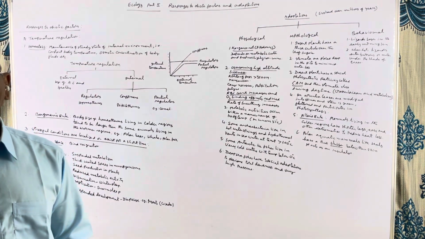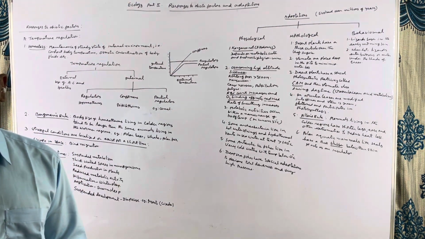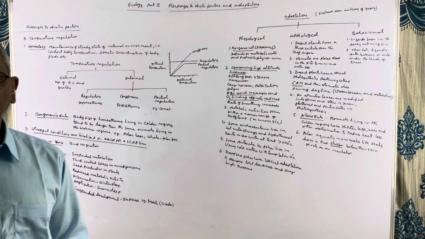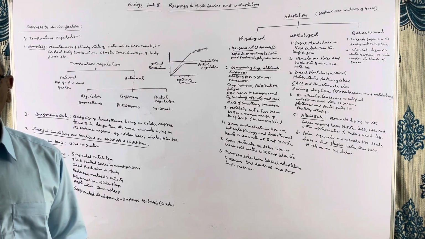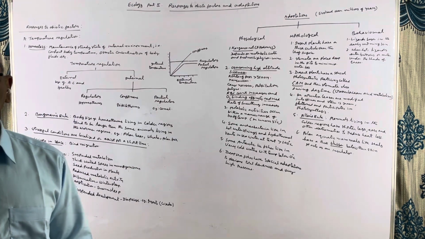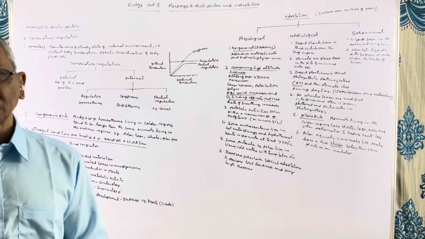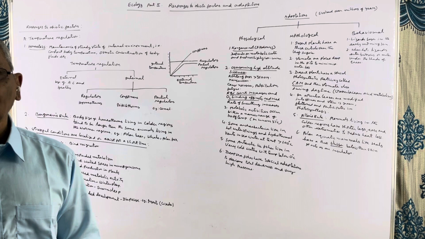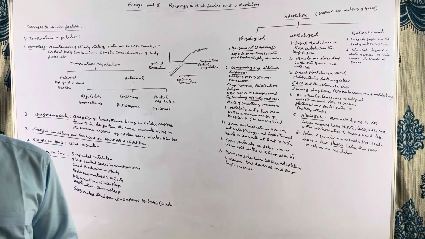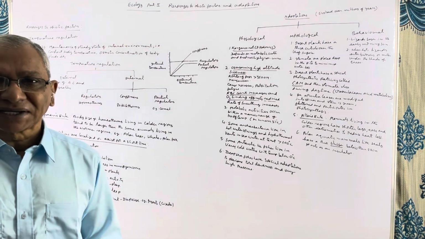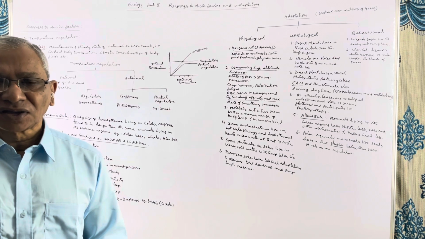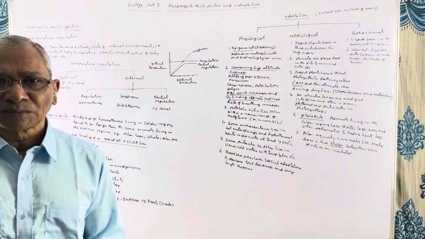In the morning, with an increasing ambient temperature, their body temperature also rises. And when it reaches the optimum temperature, which is around 41 degrees, they maintain that constant body temperature. Only when it is very hot, they start sweating. But they maintain the temperature of around 41 degrees centigrade.